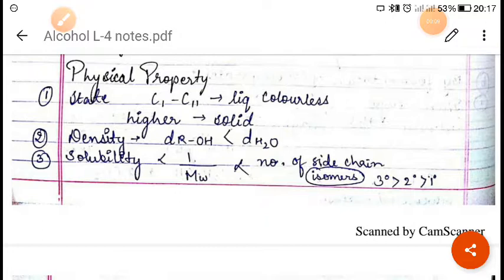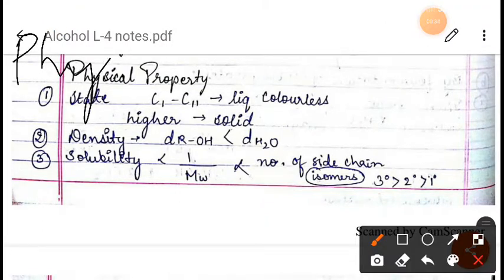When we talk about the physical properties of alcohol, first is physical state. At ordinary temperature, the lower members of alcohol are colorless liquids having a characteristic smell and burning taste. The higher members having more than 12 carbon atoms are generally colorless, odorless, or wax-like solids.